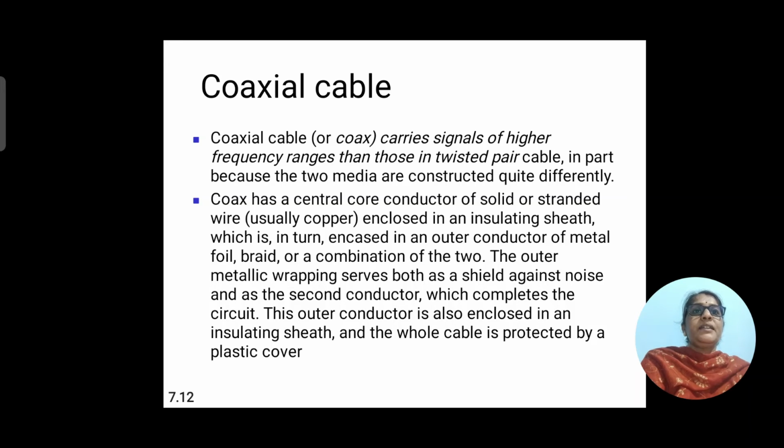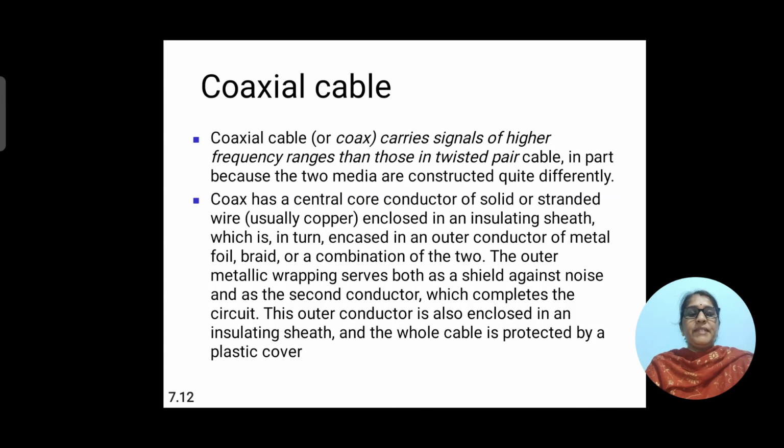Coaxial cable has a central core conductor of solid or stranded wire enclosed in an insulating sheet, which is in turn encased in an outer conductor of metallic foil or a combination of the two.